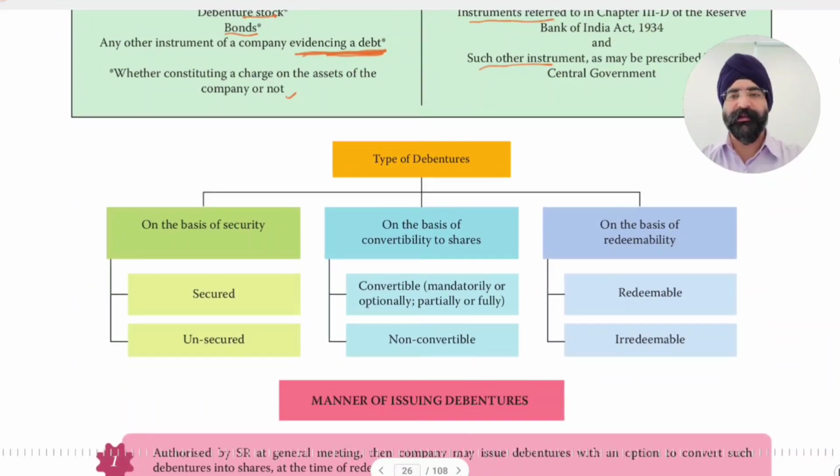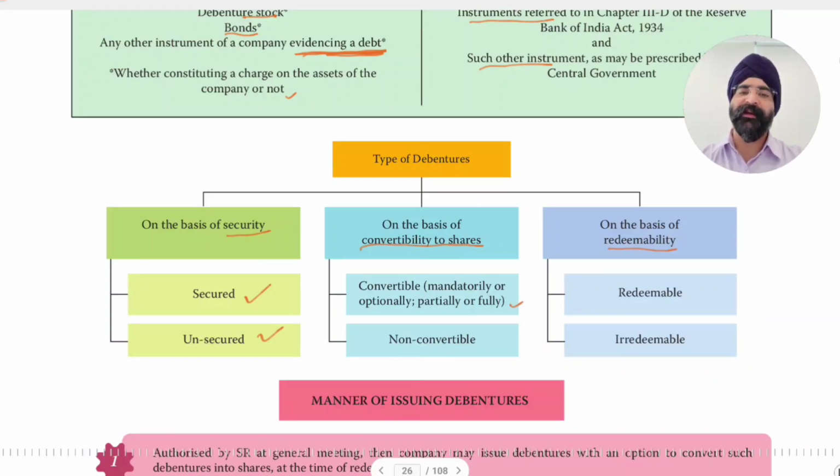Types of debentures. Debentures can be divided into various types depending on the basis of security, whether they are secured or unsecured; on the basis of convertibility, whether they can be converted into shares or not; on the basis of redeemability, whether they will be redeemed or not redeemed at a later point of time. So debentures can be secured, unsecured, bonds can be secured, unsecured, convertible mandatorily or optionally, partially or fully.